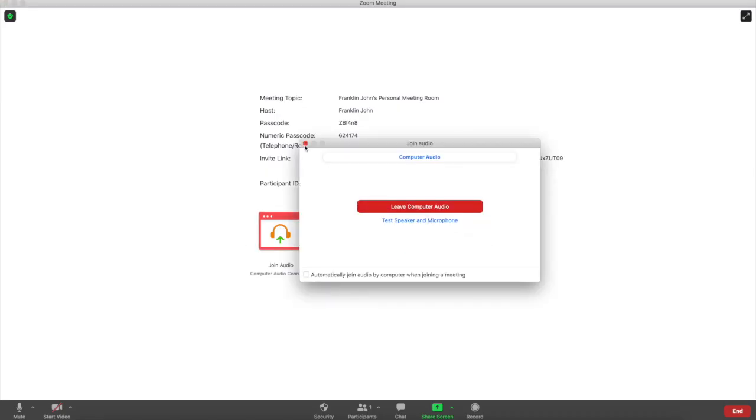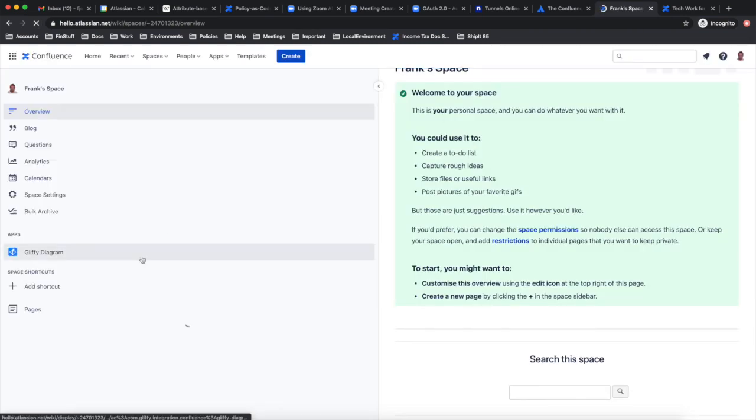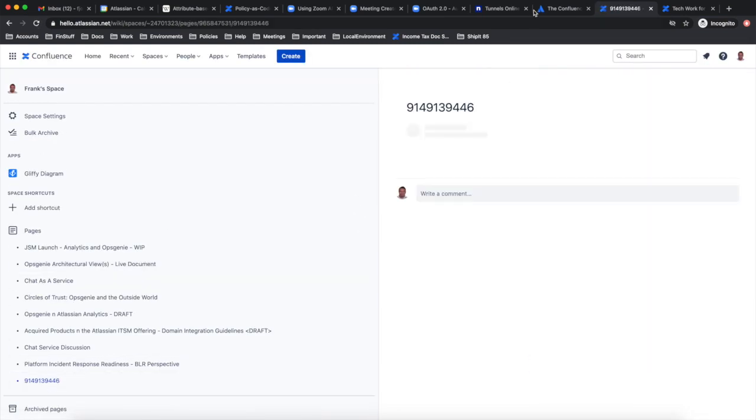So we have a working prototype where when the meeting starts, a new Confluence page is created in the background with the meeting ID as a title.